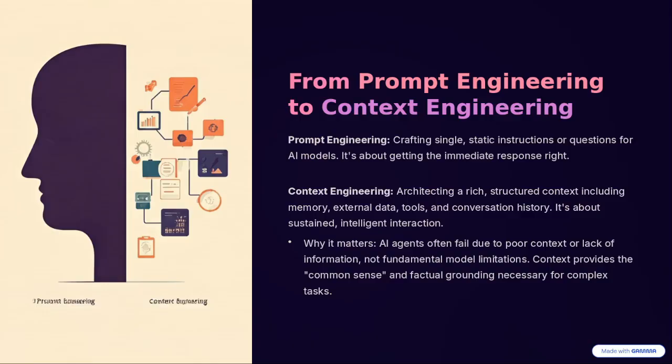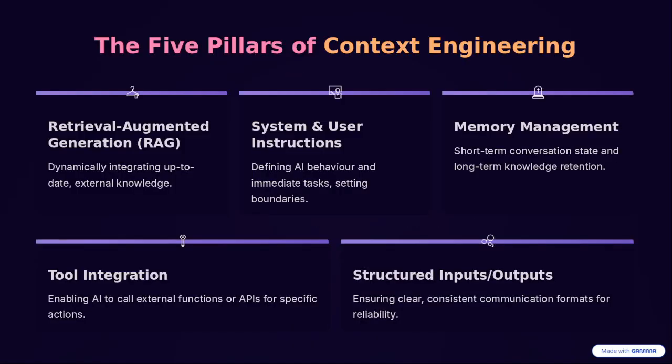LLMs alone cannot provide effective agentic AI systems. So context is very important, and providing that context in an effective way is art and science. That is what is called context engineering. We can just assume that it's a kind of expansion of prompt engineering, based on this new ecosystem. There are 5 pillars of context engineering.